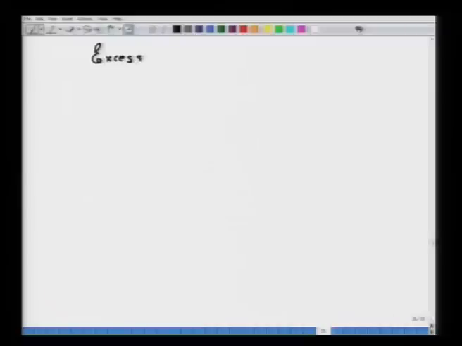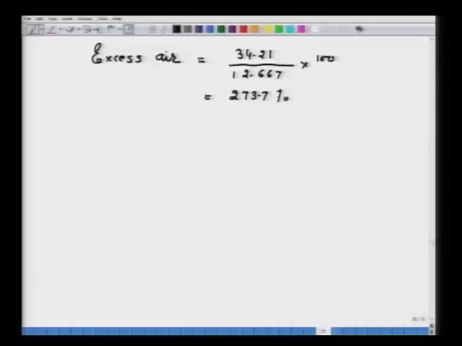To calculate excess air, you can straight away calculate 34.21 divided by 12.667 into 100, that will be equal to 273.7%. Now, in general excess air is always calculated in terms of the theoretical air.